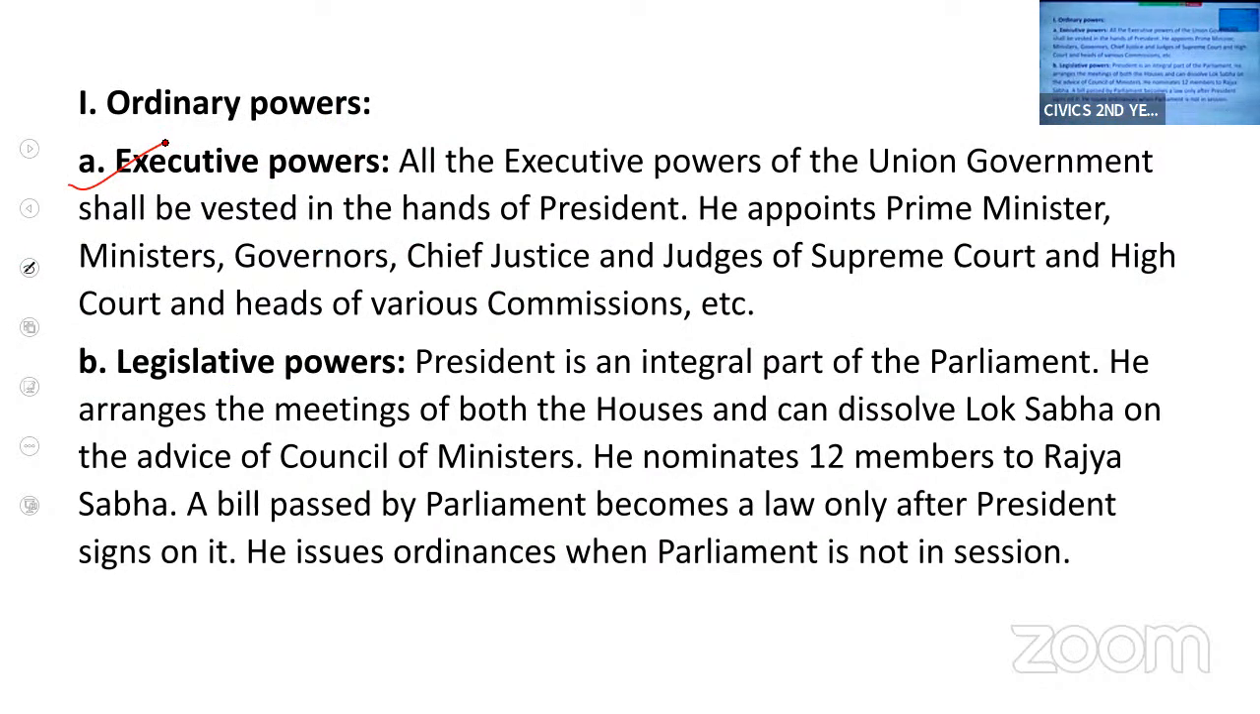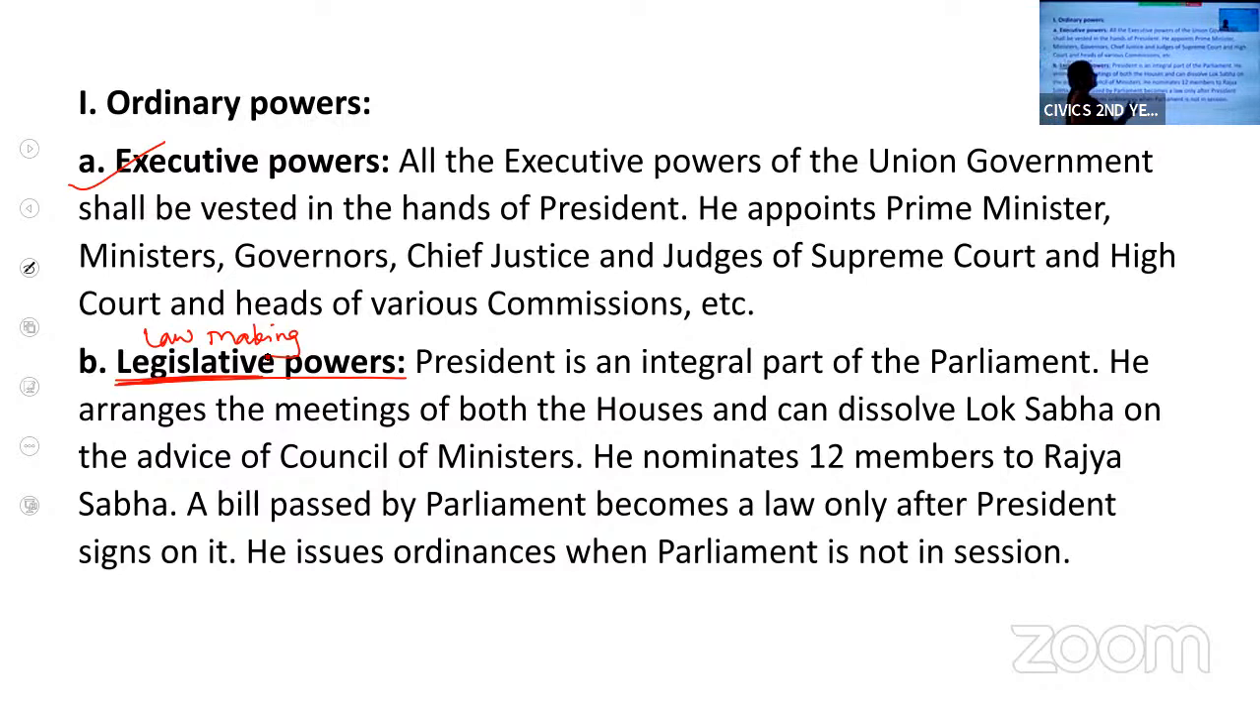Now coming to the second one, that is legislative powers. Yesterday also I told you, wherever you see the word legislature or legislative, it means something related to lawmaking. Under legislative powers, we will discuss the role of the president in lawmaking. What is his role in the legislature?